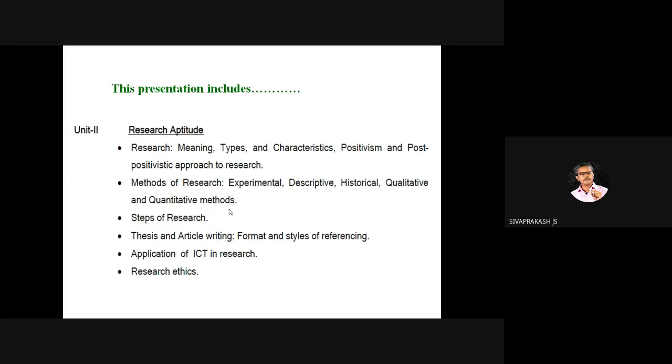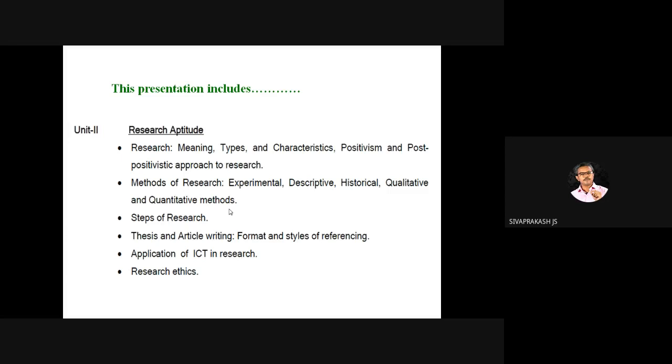The research aptitude syllabus covers research meaning, types and characteristics, positivism and post-positivism approach to research. Then the methods of research: experimental, descriptive, historical, qualitative and quantitative methods, steps involved in research, thesis and article writing, format and styles of referencing, application of ICT in research, then research ethics.